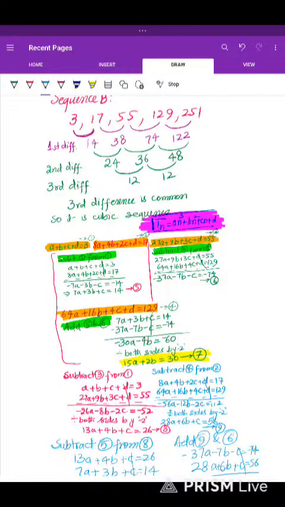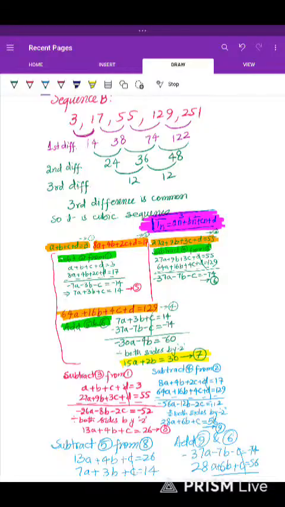This is the cubic sequence whose equations we have solved. Can you see the equations highlighted with orange color? These are actually created by formula. So A plus B plus C plus D is equal to 3 means the first term of the sequence. Then 8A plus 4B plus 2C plus D is equal to 17, which means second term. So 27A plus 9B plus 3C plus D is equal to 55 is third term. And fourth term formula is 64A plus 16B plus 4C plus D is equal to 129.